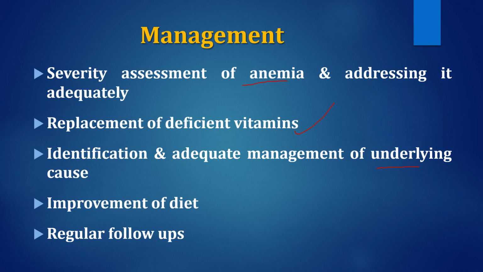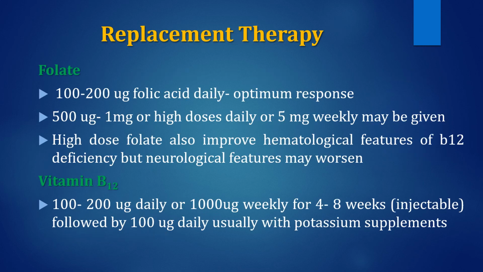Improvement of diet is very essential, because both these vitamins are found only from diet, and a balanced diet or diet rich in folic acid as well as B12 should also be a component of management. Then regular follow-ups to assess the anemia, peripheral smear as well as levels of these vitamins is also done.